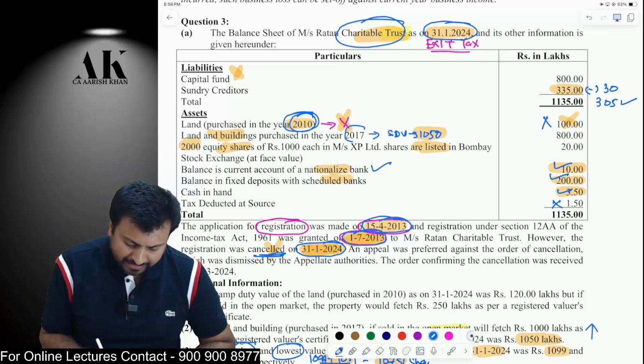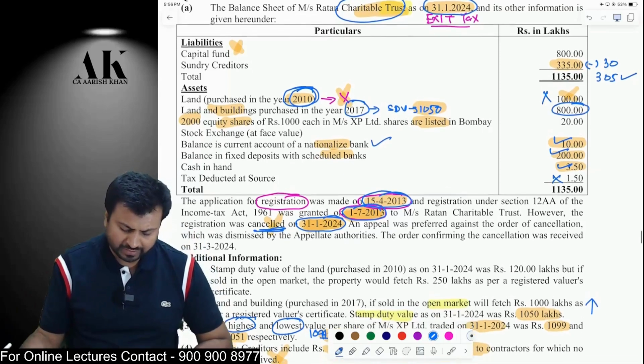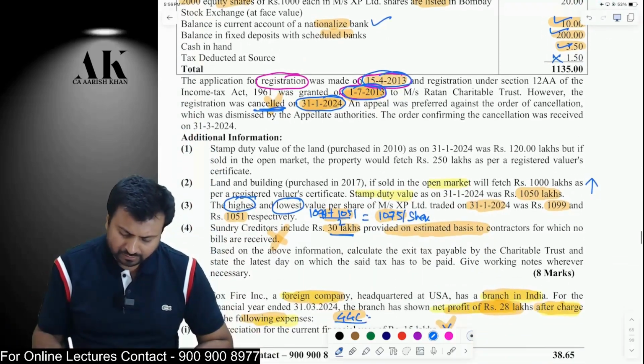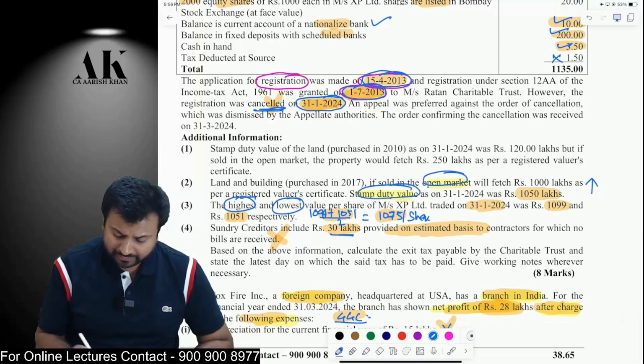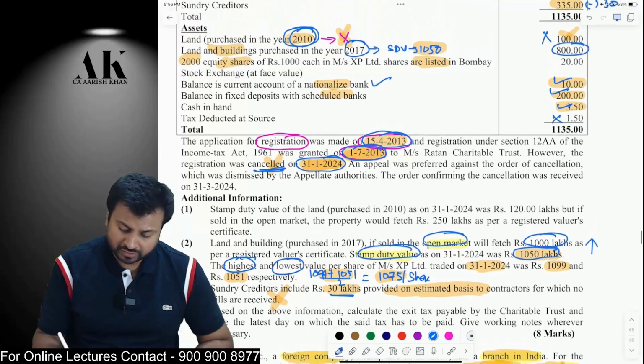Second one, but land building purchased in 2017. The book value is 800 lakh. What is the value that we are going to take? You should take the book value, the market value or the stamp duty value, whichever is higher. So the market value is 1000, stamp duty value is 1050, therefore you will take 1050.